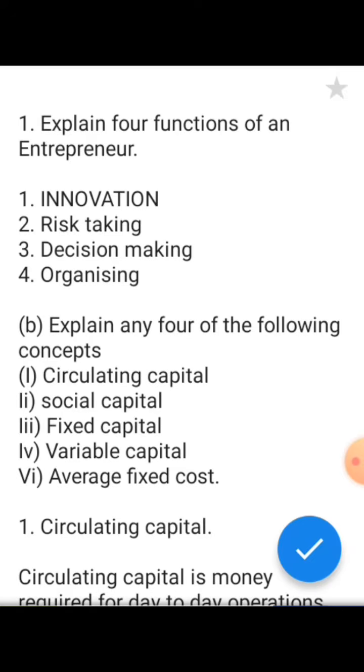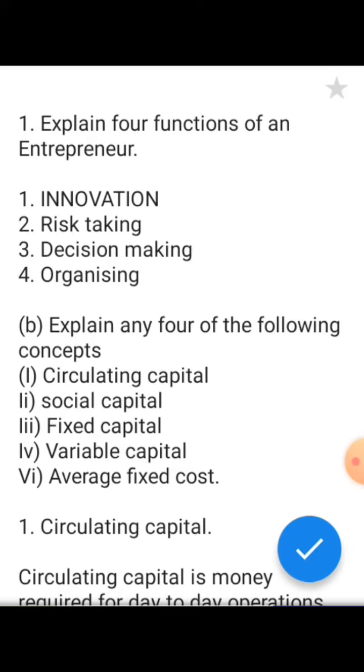The second thing is risk taking. An entrepreneur can take risk concerning his business. The third function of an entrepreneur is that he is a decision maker.